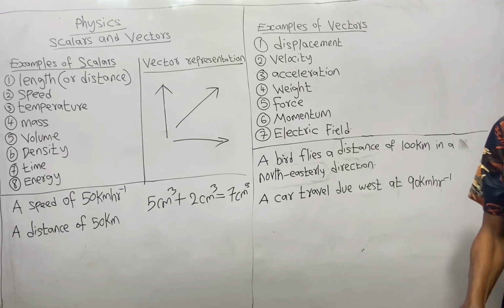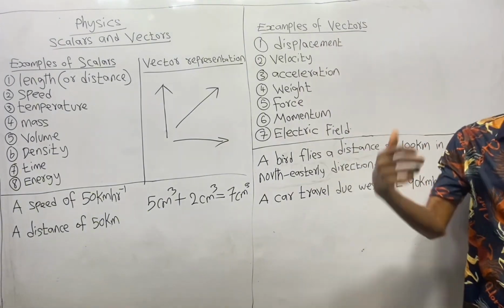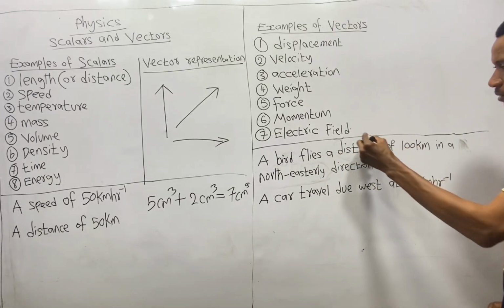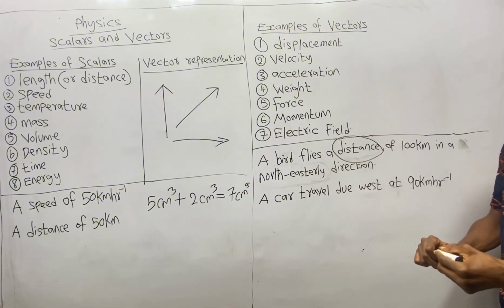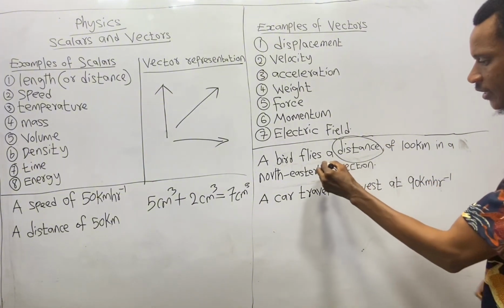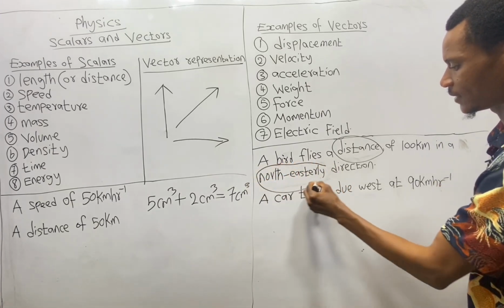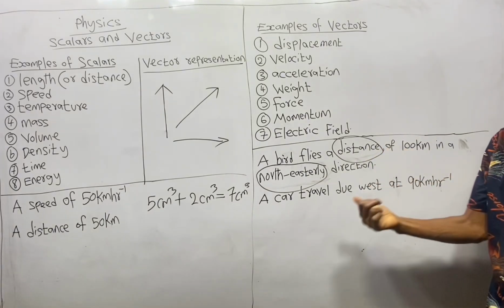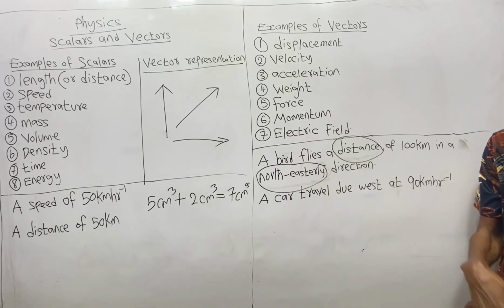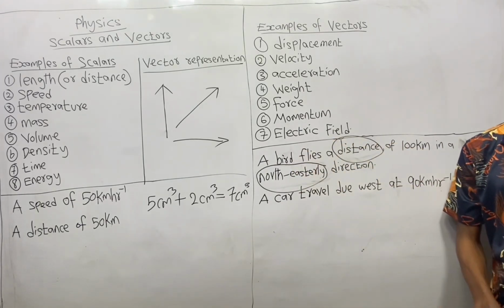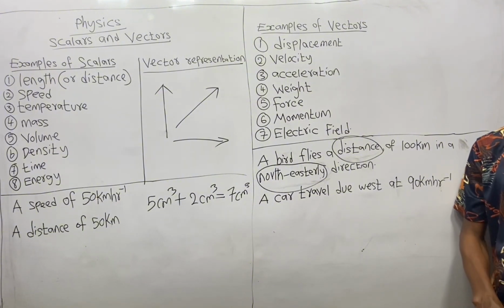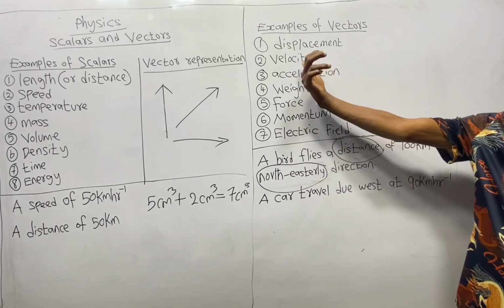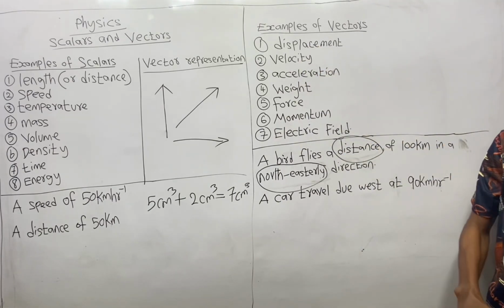Now, why did we say it describes the vector quantity called displacement? Because it has distance, which is measured in a specified direction. So with this distance that is 100 kilometers and this direction, northeasterly direction, this statement completely describes the vector quantity called displacement.